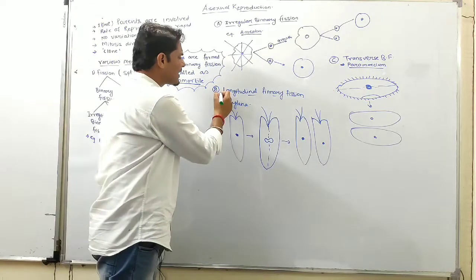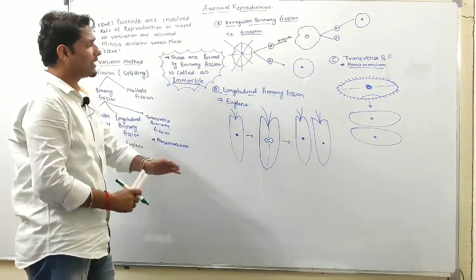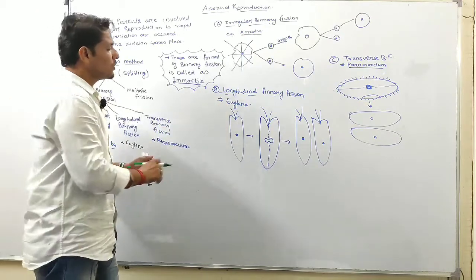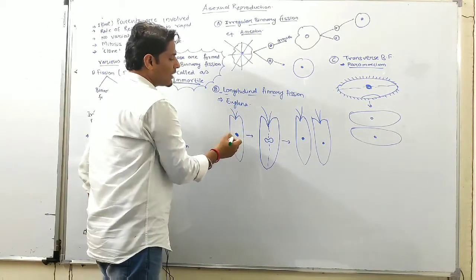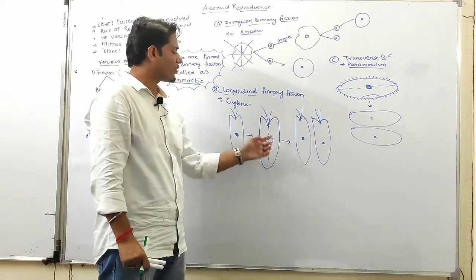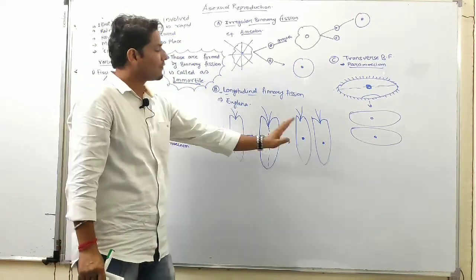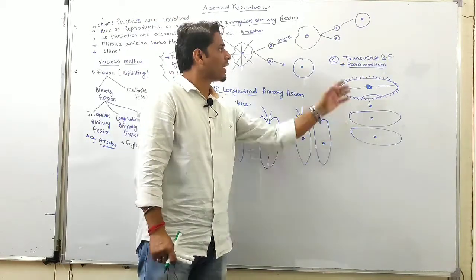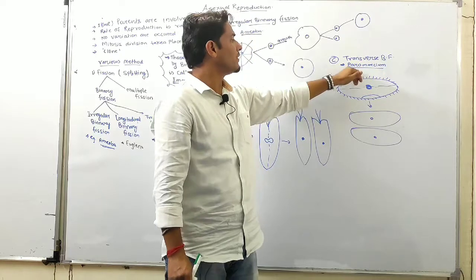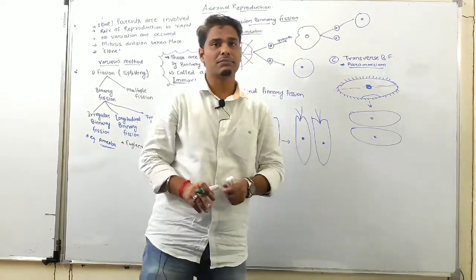Then second is longitudinal binary fission, seen in euglena. In euglena the nucleus is present in the center, and karyokinesis is followed by cytokinesis. One euglena forms two euglena, and the same thing happens in transverse binary fission, which is seen in paramecium.